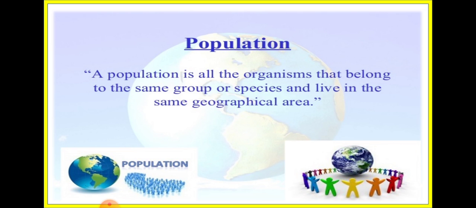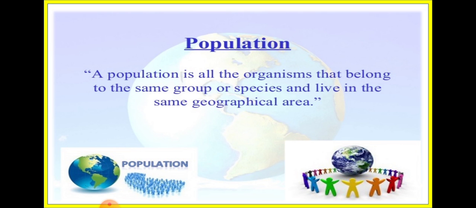So first of all, it is important to know what is population. Whenever we use the word population, that means the number of people living in a geographical area, the count of the number of people who are living in a geographical area, that is only known as population.